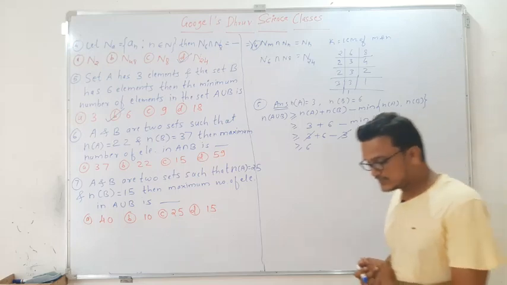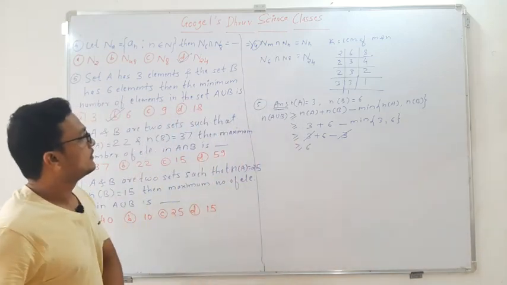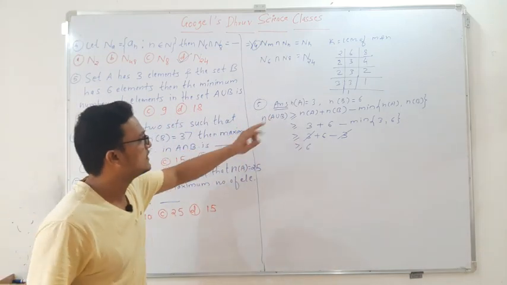So again for this also, as in question number 5, we have a standard result.